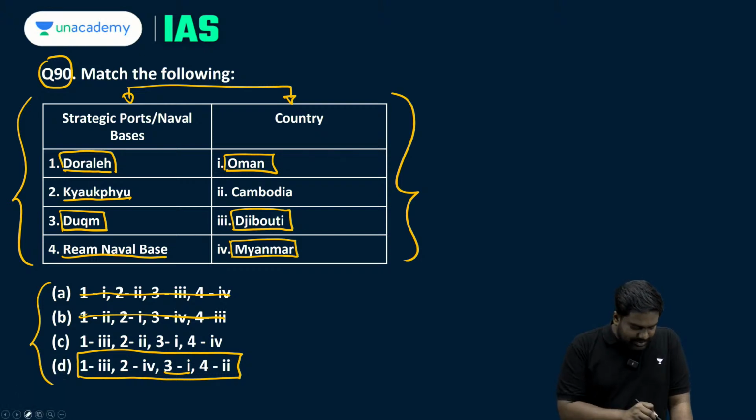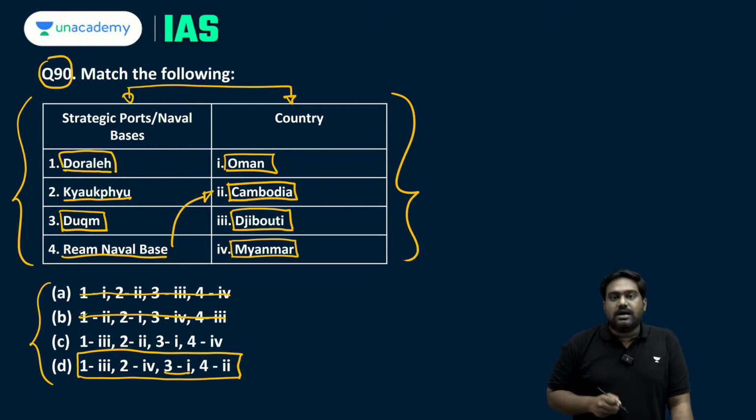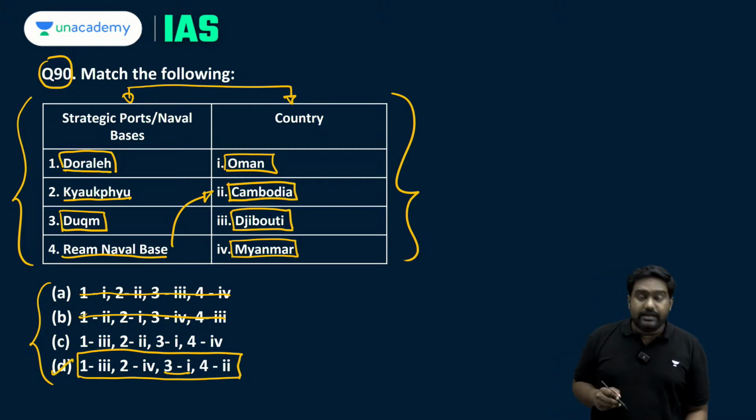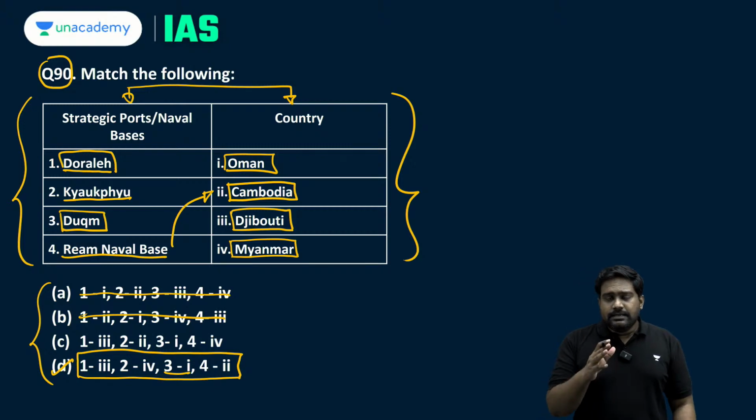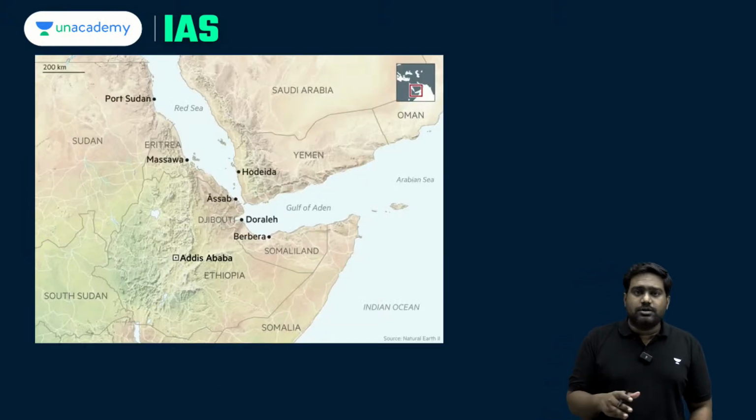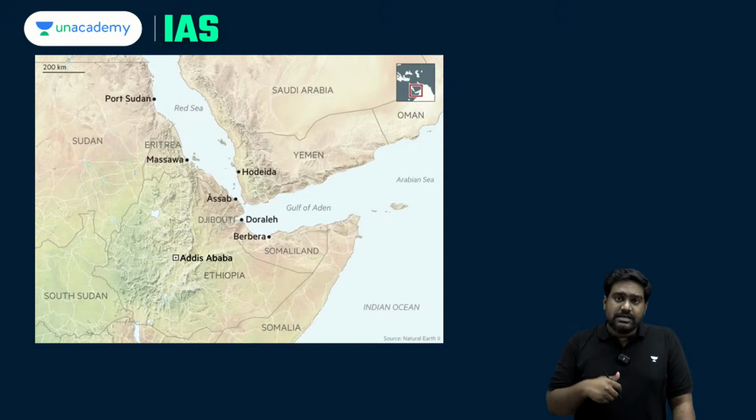The Ream naval base has been recently in the news and it's located in Cambodia. So the correct answer here would be option D. Now let's look at the maps, the location of each and every port and naval base, and let me explain the significance as well.